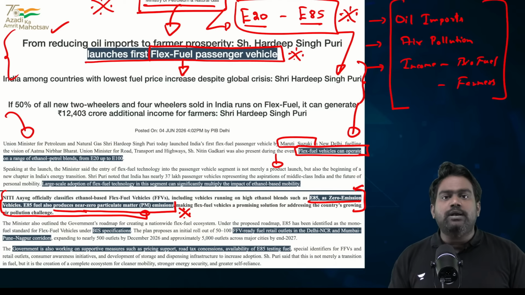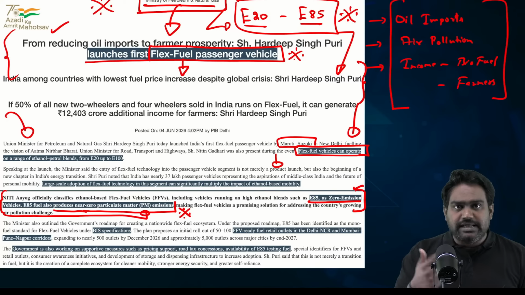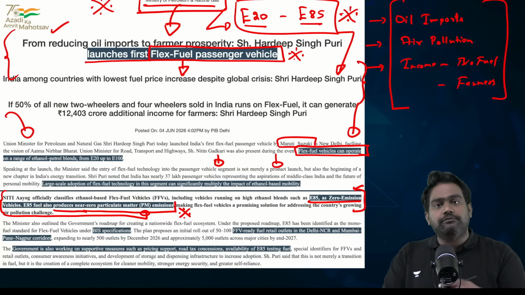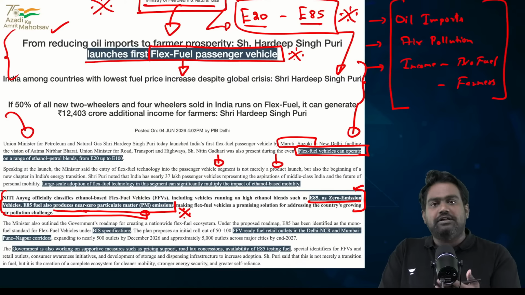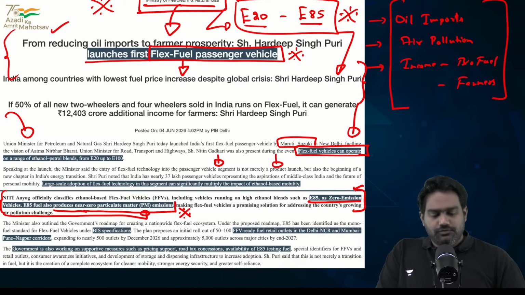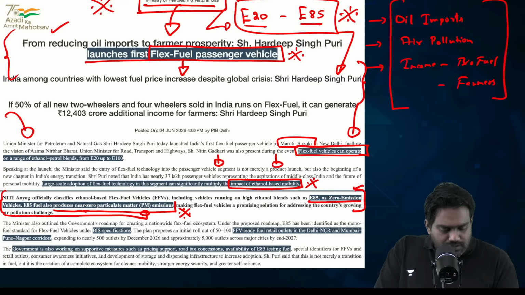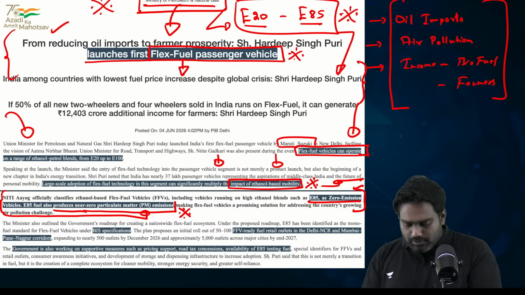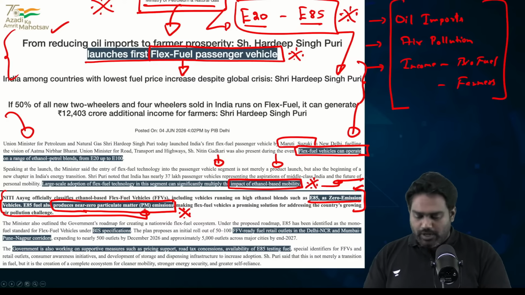They can take E20 as well, or E60, E70, E85. And this flexibility will help drive adoption of blending of ethanol into the fuel program. So ethanol based mobility will help India transition, and it provides for tackling pollution with near zero emissions.